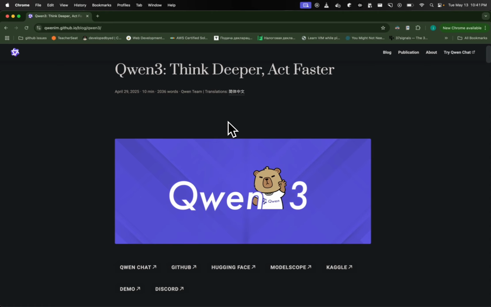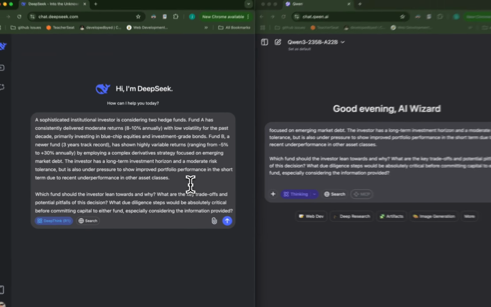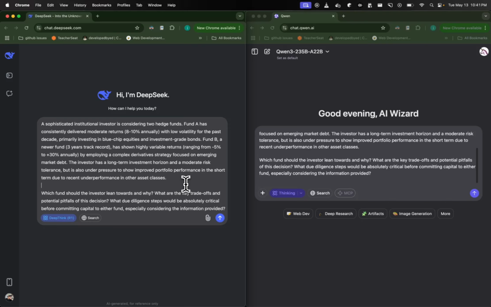We're going to compare the Qwen 3 model with Deepseek. We're going to compare these two models originating from China and see which one performs better in terms of reasoning and answers. Alright? So let's dive in. I have the same exact questions for both Qwen and Deepseek.